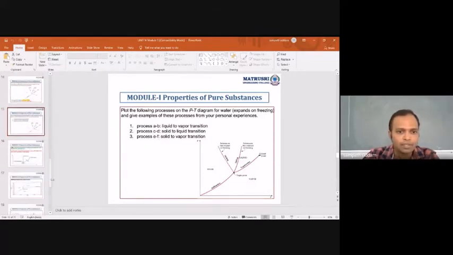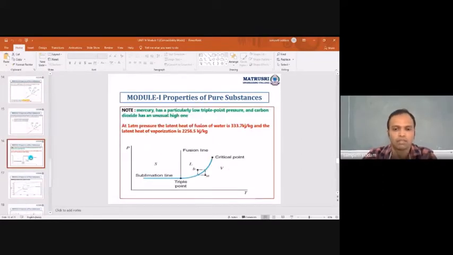And next, this is another very important point. Please make a note of this. Mercury has a particularly low triple point pressure, and carbon dioxide has an unusually higher one. What is the difference now? Now please tell me. Now you tell me the difference.